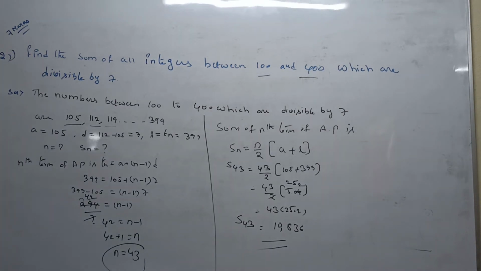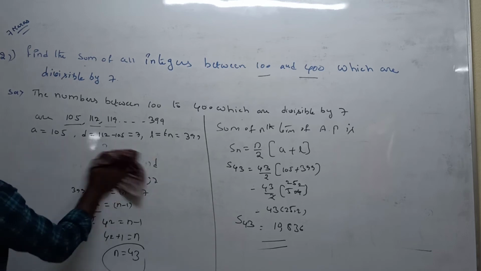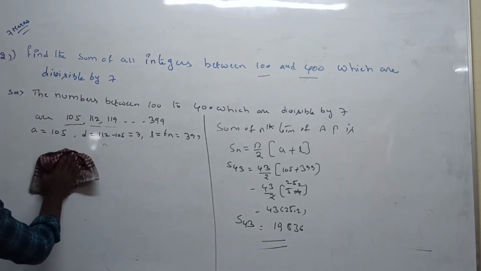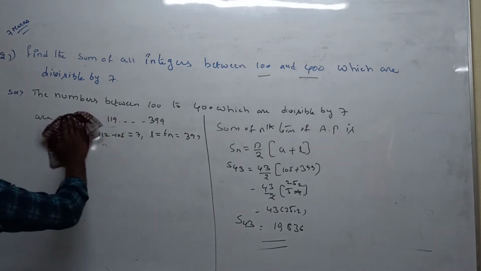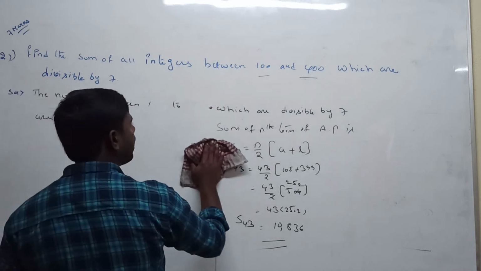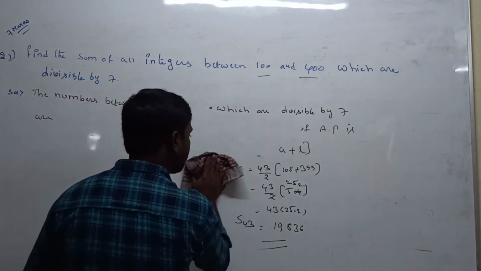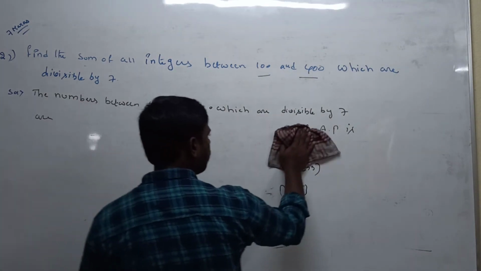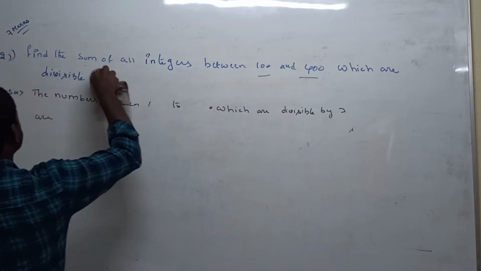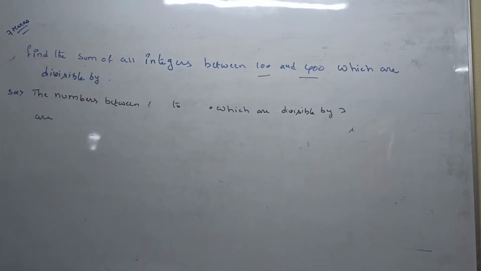Only the in-between elements we can take. Don't take from 100 to 400 themselves. They clearly mention that we take the elements in between 100 and 400. Next, third question. These questions are very important.